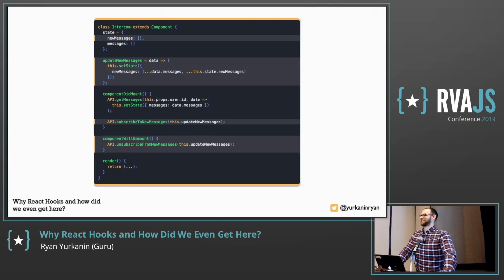So let's talk about the second requirement here. We're going to add new messages. Now I'm going to start highlighting the code so you can actually see the pieces that fit in here. New state key, new messages. We should break the function out to its own function, because normally with event listeners to subscribe and unsubscribe, you need the same function reference. You can't use anonymous functions and stuff. On mount, at the bottom, we're going to subscribe to new messages and pass in that function. And then when we unmount, we're going to unsubscribe from it, right? Does this make sense?